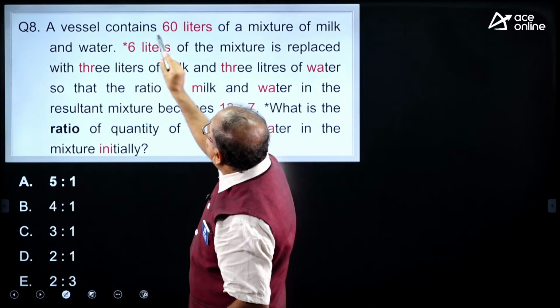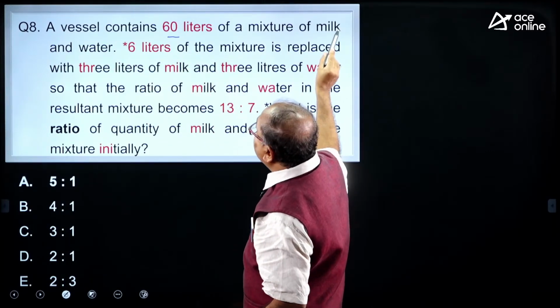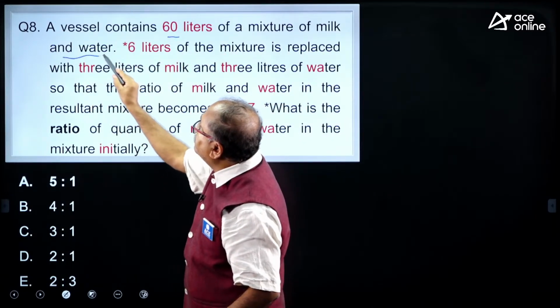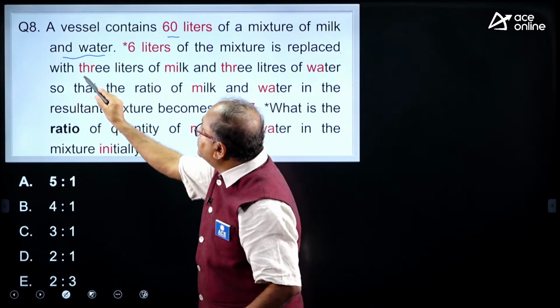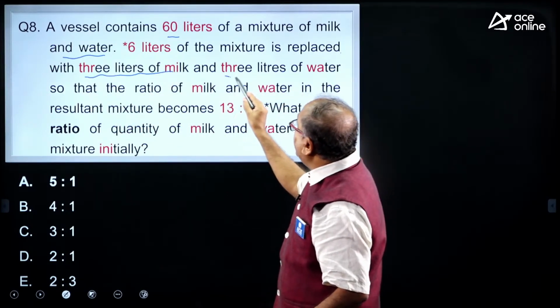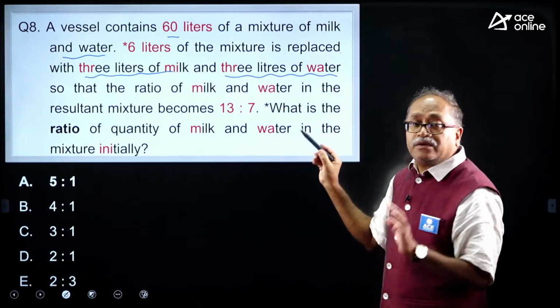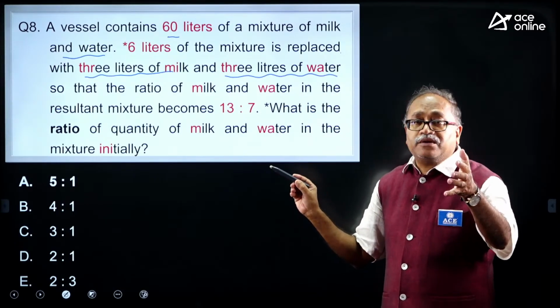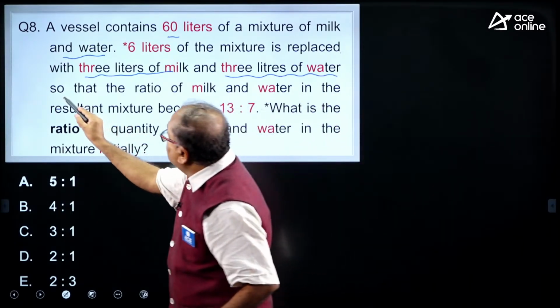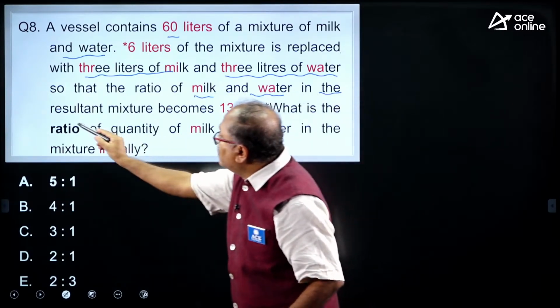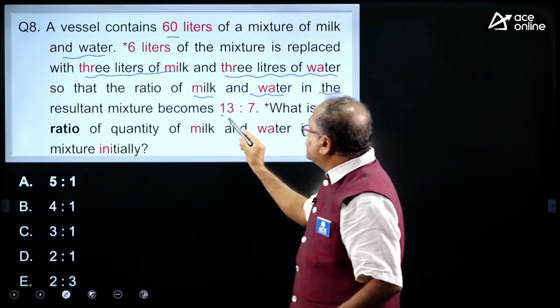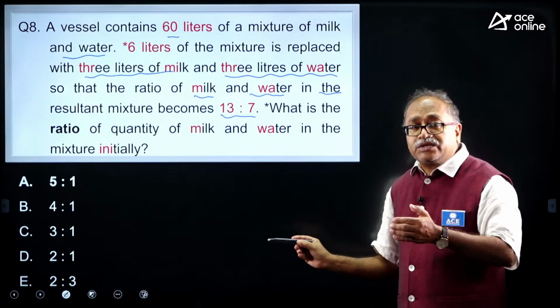Here, a vessel contains 60 liters of a mixture of milk and water. 6 liters of the mixture is replaced with 3 liters of milk and 3 liters of water. That means the total quantity will remain the same. So that the milk and water in this mixture become in the ratio 13:7.